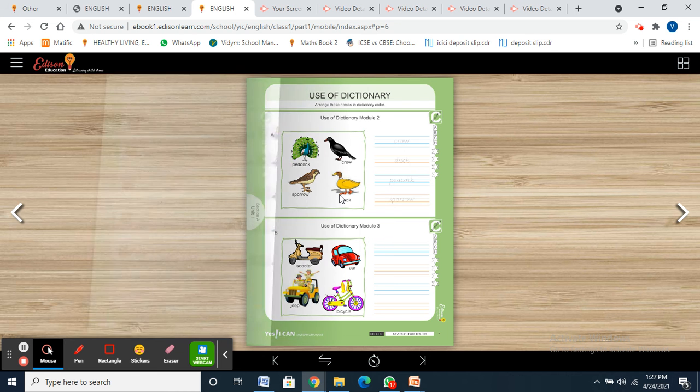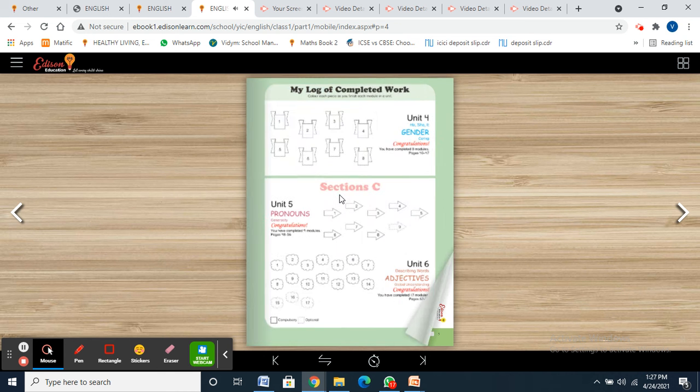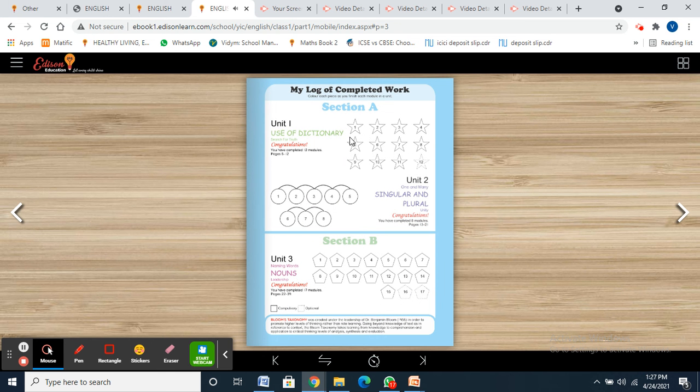After completing your work till module 3, what are you going to do? You're going to color the first three stars, star 1, 2 and 3 of Unit 1, use of dictionary.